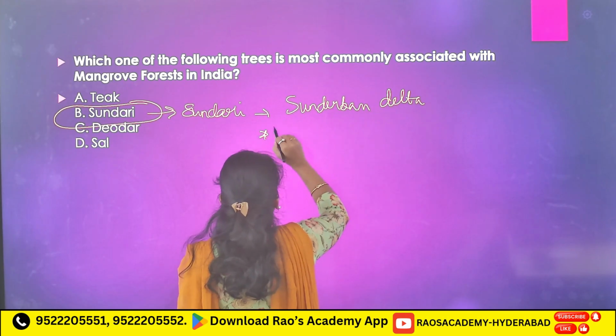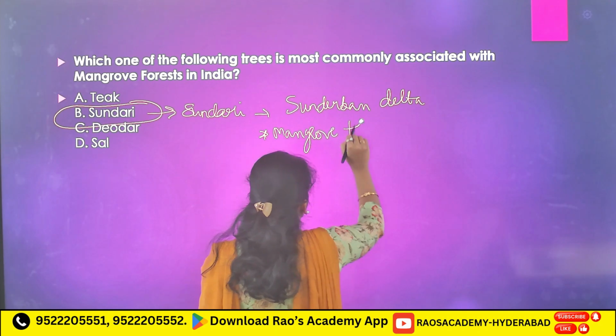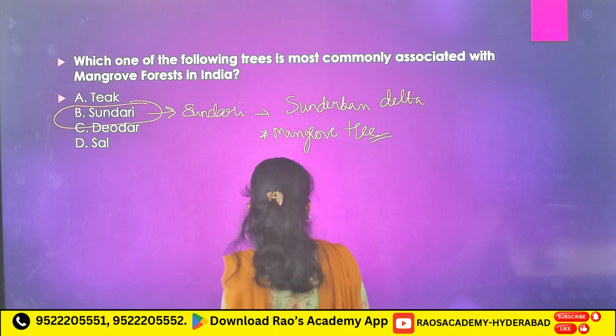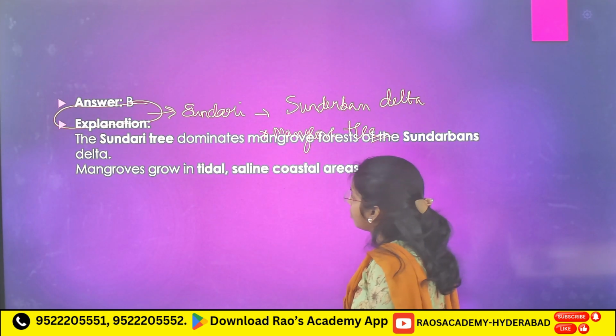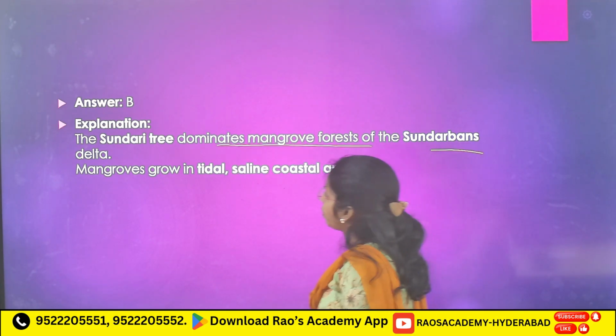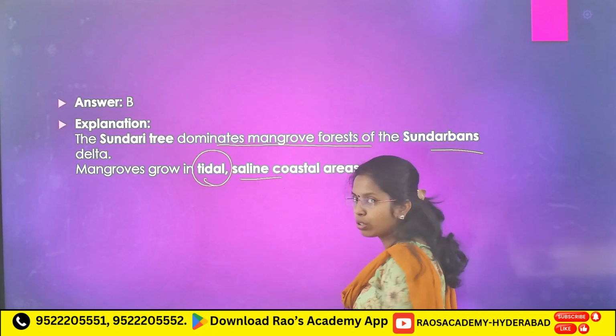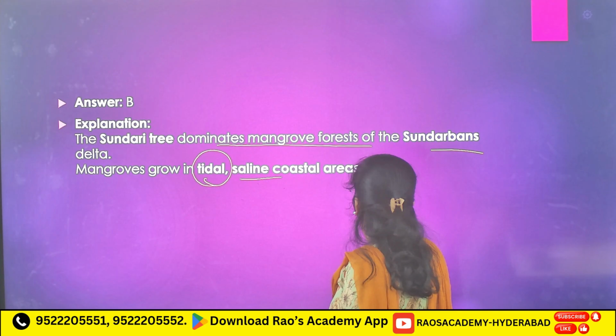Important mangrove tree, Sundari. Sundari tree dominates mangrove forest of the Sundarbans Delta. Mangroves grow in tidal, saline, coastal areas.